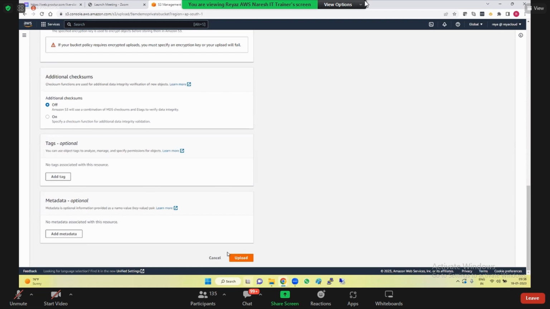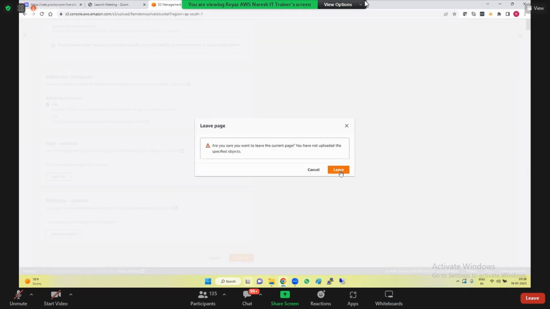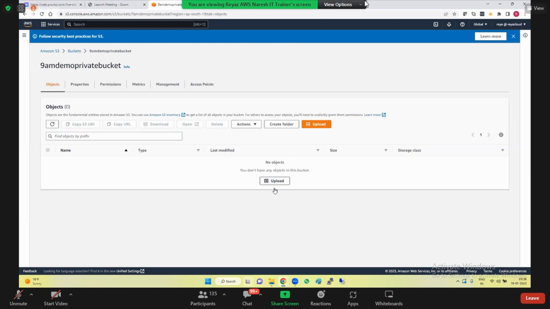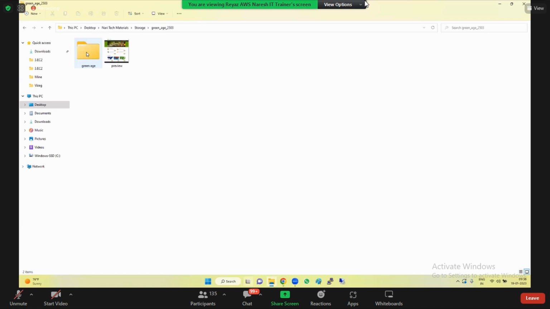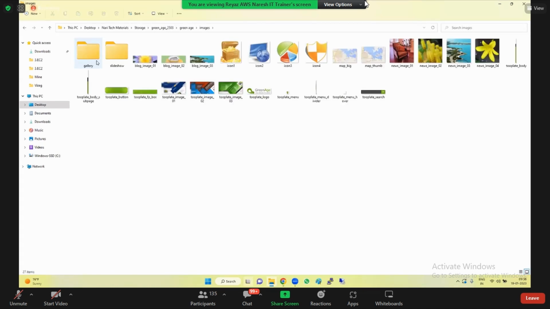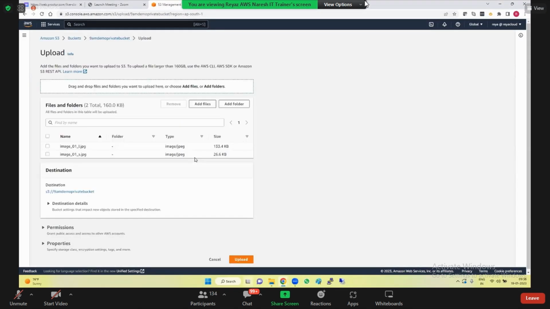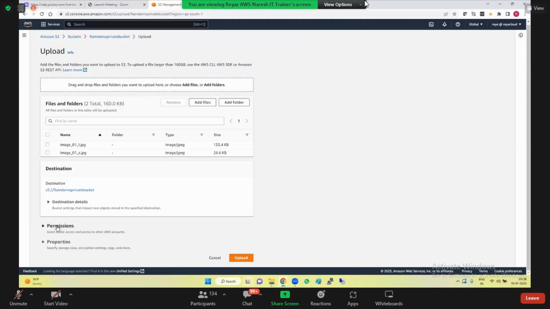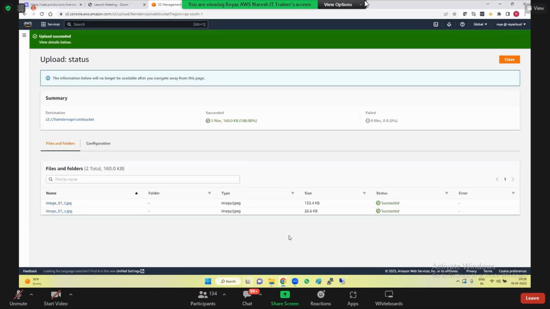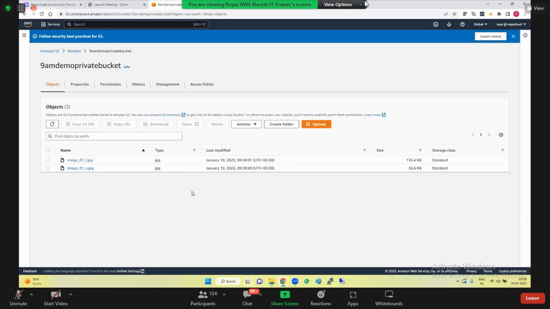Now you can click on upload, or I'm canceling it. You can simply drag and drop as well. I selected this to drag and drop. Same thing you will get. If you expand properties and permissions, the same thing that we have discussed, we'll get it here, and click on upload. Do you see this? On the right side, you have the close button. Click on close. Does everyone understand how to upload?